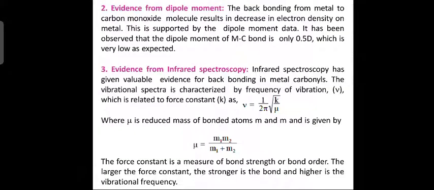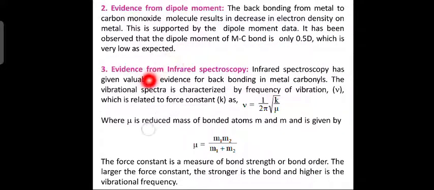Next slide. Now what is the second evidence? That is dipole moment. The back bonding from metal to carbon monoxide molecule results in decrease in electron density on the metal. You know that back bonding results in decrease in the electron density on the metal. So that will be supported by dipole moment data. Now what is the dipole moment of the metal-carbon bond? It is 0.5 D, where D means debye units, which is very low.